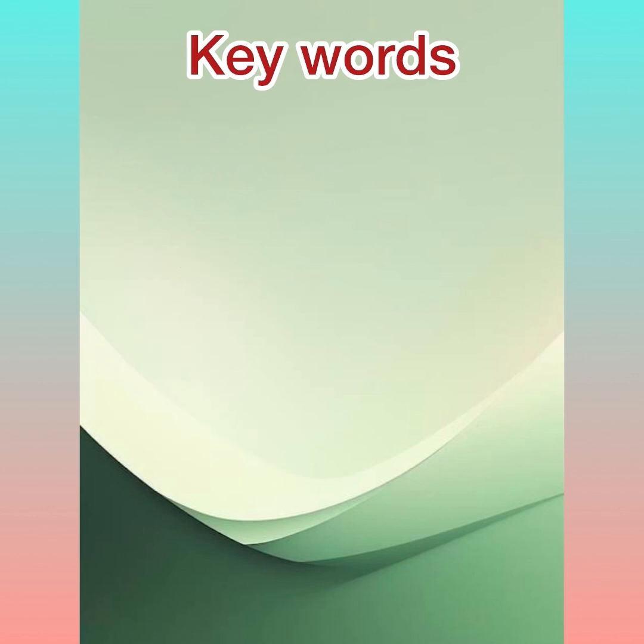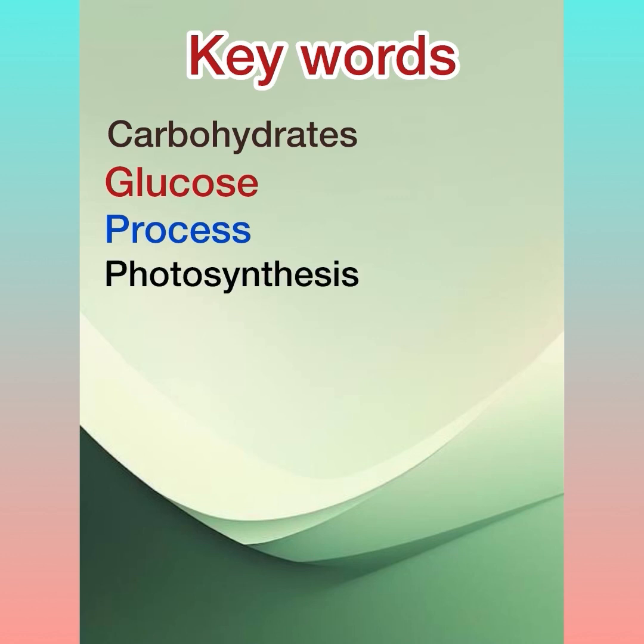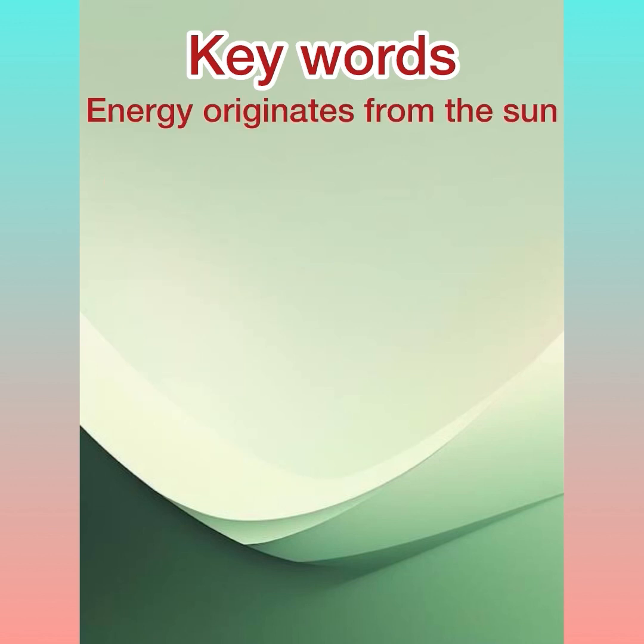They create a stored form of energy in the form of carbohydrates, such as glucose and sucrose. The process is called photosynthesis. When animals like us eat those plants, our stomachs convert that food back into energy for our own growth. Greenhouse gases are a byproduct of this process and are released through waste. If those plants die, they decompose, and tiny microorganisms break down those carbohydrates and again release greenhouse gases as a byproduct. As you see, energy originates from the sun and is then transferred as it moves through the food chain.